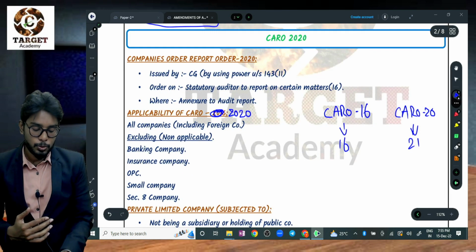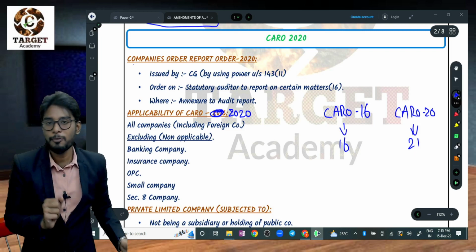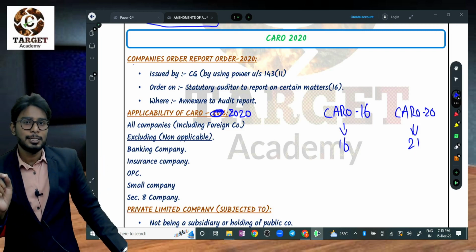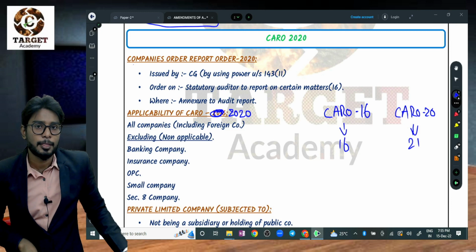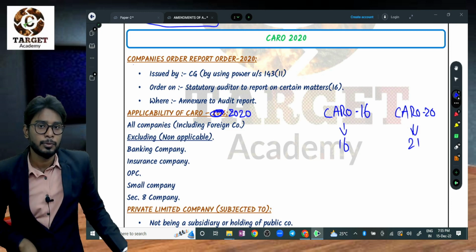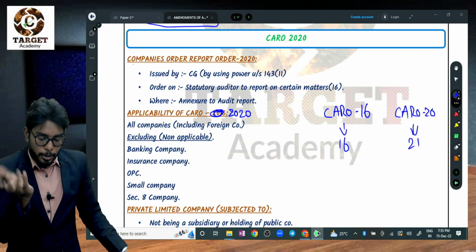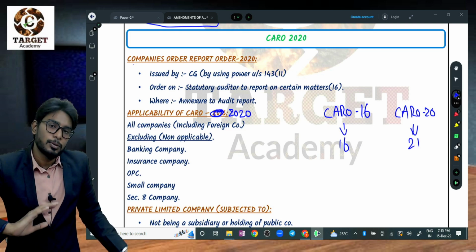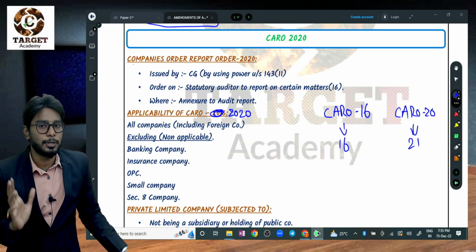So who has issued this? First of all, what is the full form of CARO? The full form of CARO is Companies Auditor's Report Order 2020. Because it came in 2020, that's why the name is CARO 2020.